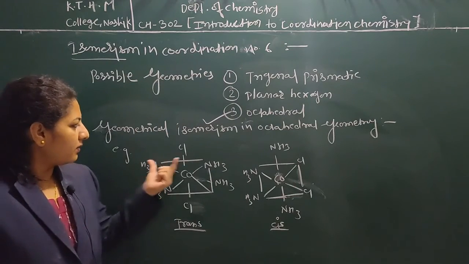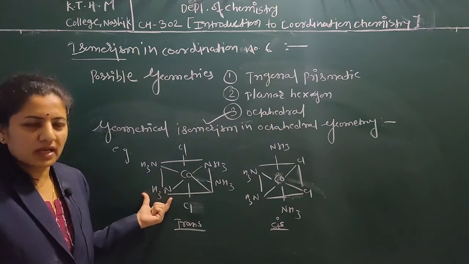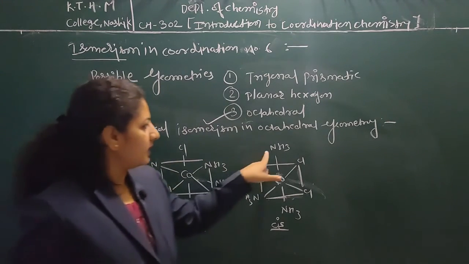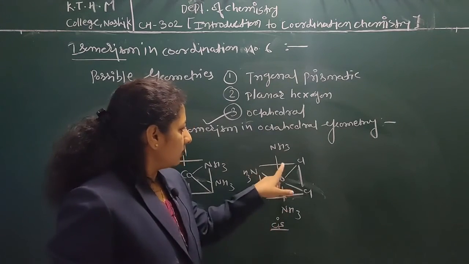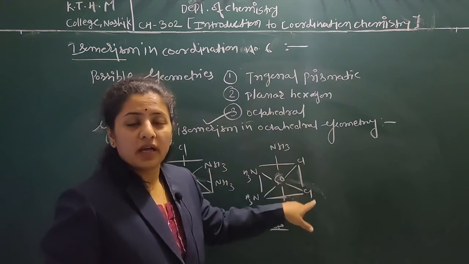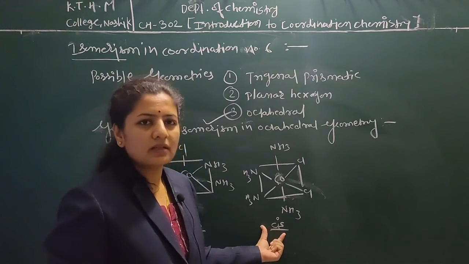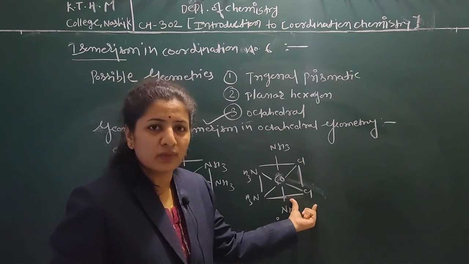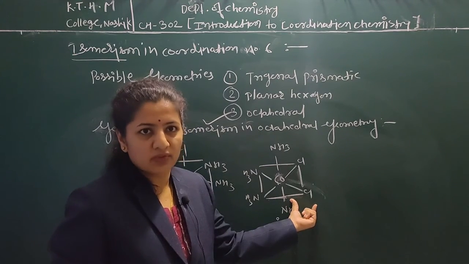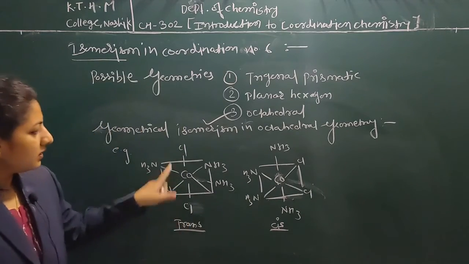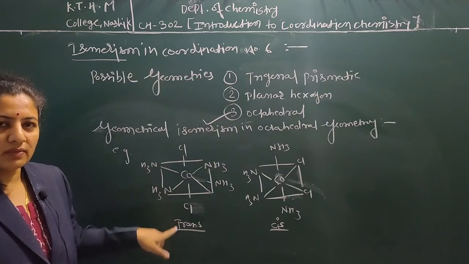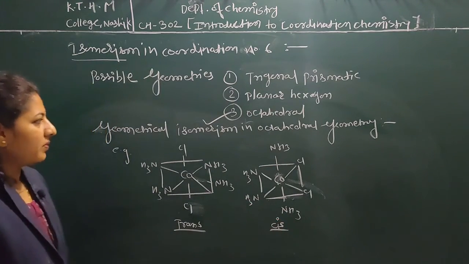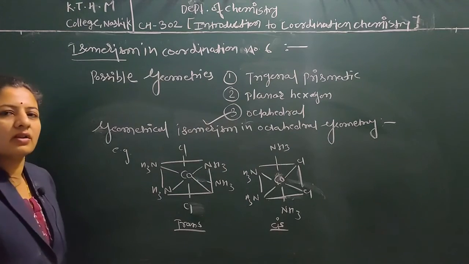Here 4 groups are the same, means 4 ammonia molecules are the same, and only 2 different ligands, that is 2 chlorine molecules. When the 2 chlorines are on the same side, this is a cis position. Here we are considering the chlorine molecule. On the basis of the chlorine position, we are deciding the cis and trans position in these complexes. So here chlorines are opposite to each other, this is a trans, and when chlorines are on the same side, this is a cis position. So geometrical isomerism is possible in the octahedral geometry also.